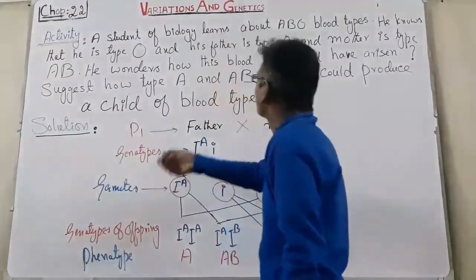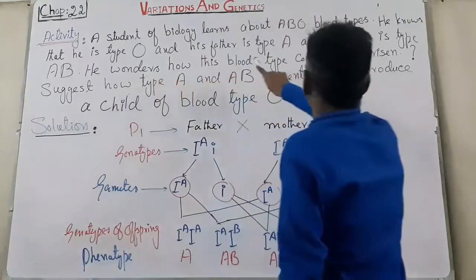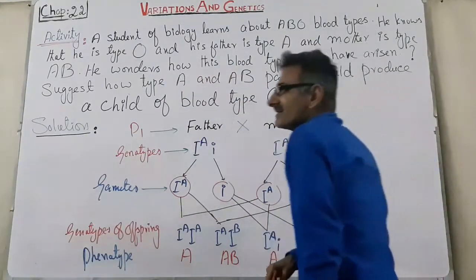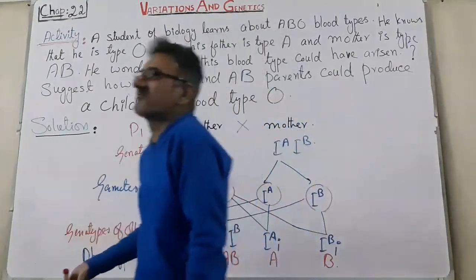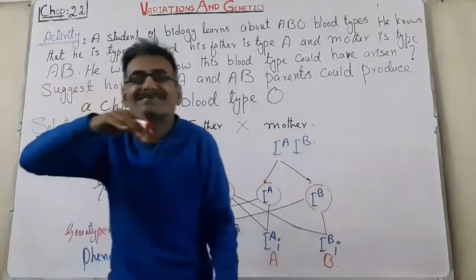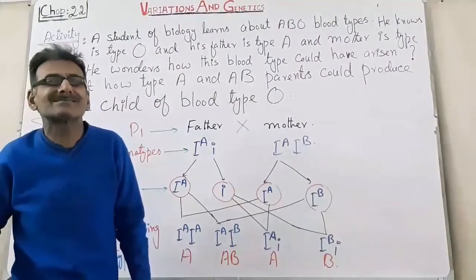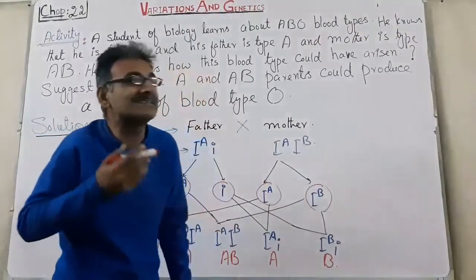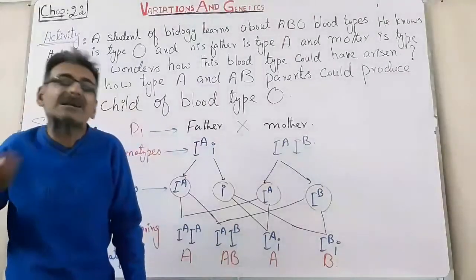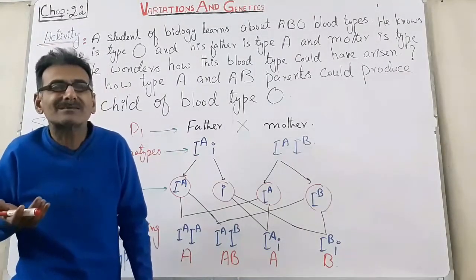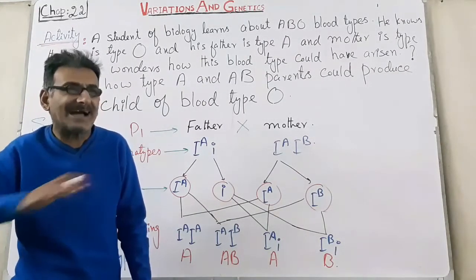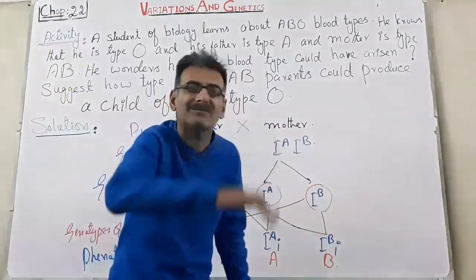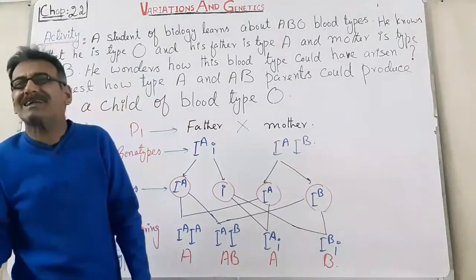In that child which has the blood type O, it is the case of Bombay phenotype because in this child, small h genotype is present, gene capital H is not present, and so there is no site for attachment of antigen A or antigen B on the surface of the red blood cells.